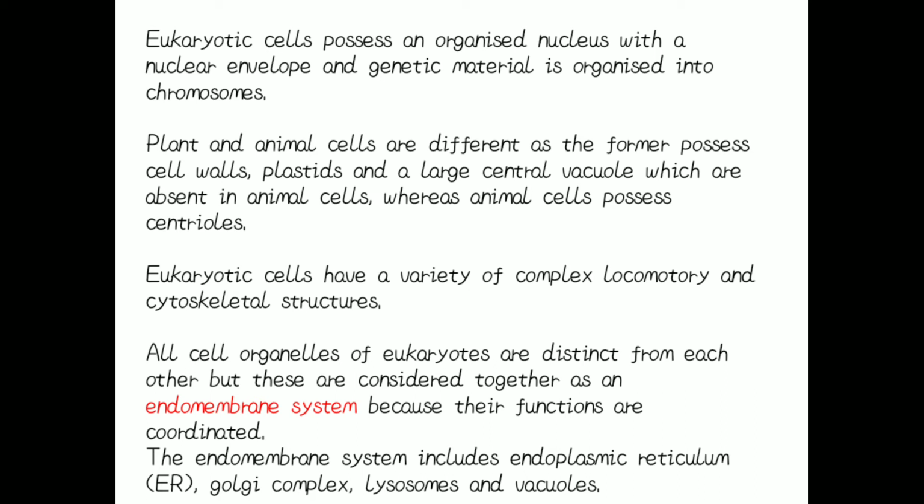All cell organelles of eukaryotes are distinct from each other, but they are considered together as an endomembrane system because their functions are coordinated.